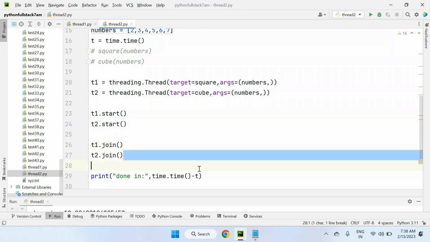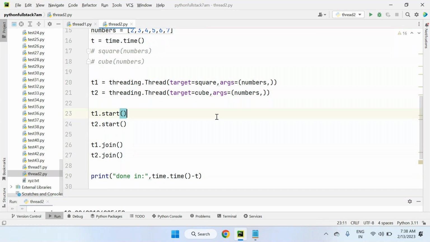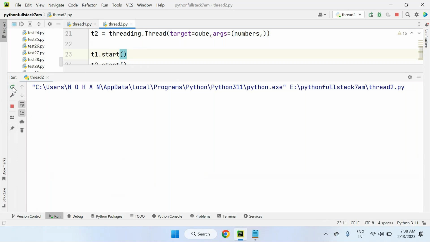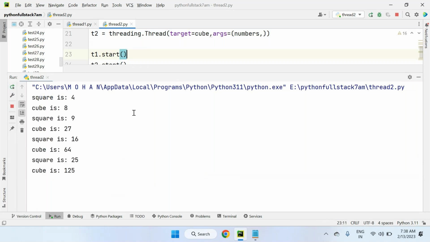Previously when I executed the single threading program, the time was 12 seconds only. And this time, this is a multi-threading program, no? By looking at the output of the execution process, you will get clarity on how it executes. Now you can see the moment I start execution, parallel execution is running, square and cube are executing at the same time.